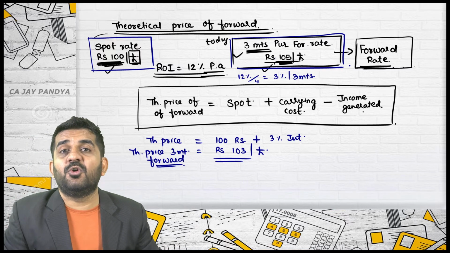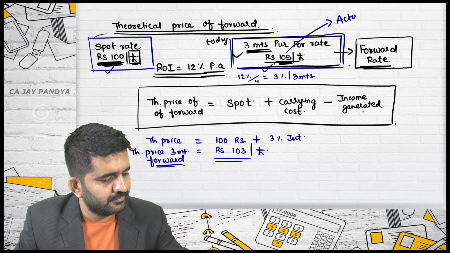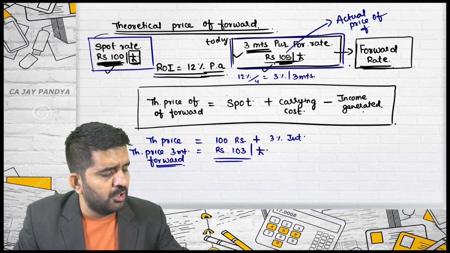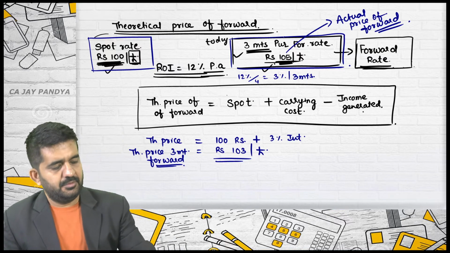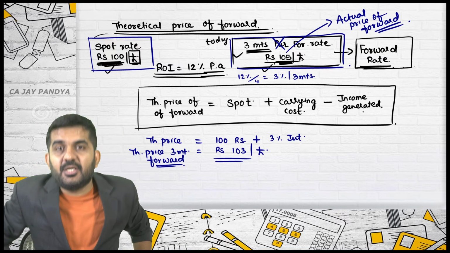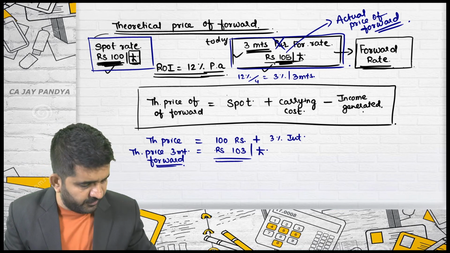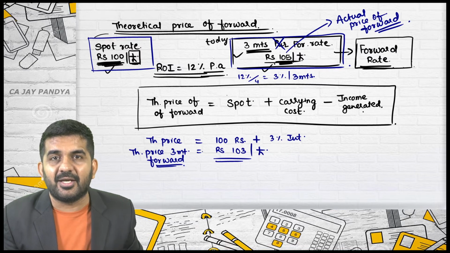Sir, it is 105. No, this is the actual price of a forward. So let me remove this. Is it all right? This is not a theoretical price. This is the actual price of the forward. This is the theoretical price of the forward. Is it all right? Try to understand.